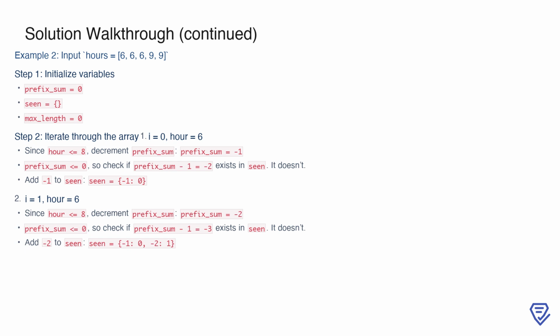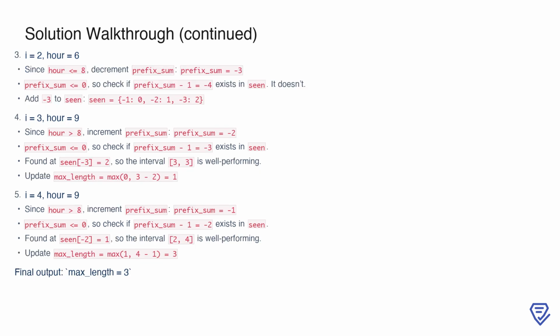At index 1, the hour is again 6, so we decrement prefix_sum to -2. Again, prefix_sum is not greater than 0, so we check if prefix_sum minus 1 equals -3 exists in seen, but it doesn't. We then add prefix_sum equals -2 to seen, giving us seen equals {-1: 0, -2: 1}.